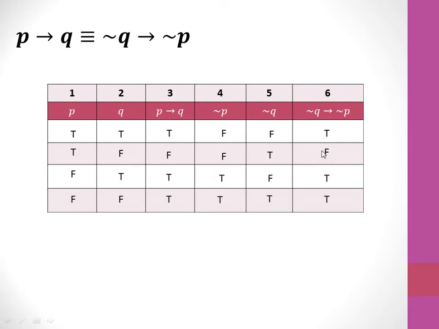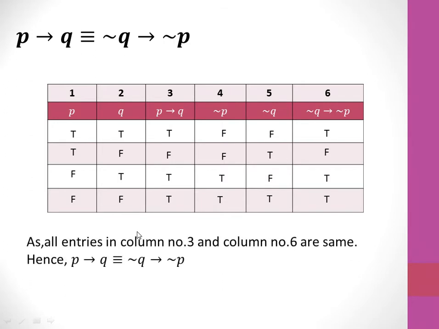Okay, so see the column carefully by taking column number 5 implies column number 4. If you observe, the entries in column number 3 and column number 6 are the same. So as all entries in column number 3 and column number 6 are the same, we get the logical equivalence, that is P implies Q is logically equivalent with negation Q implies negation P. So the contrapositive statement is logically equivalent with the given statement. Remember this very well. So this is all about the concept of converse, inverse and contrapositive.